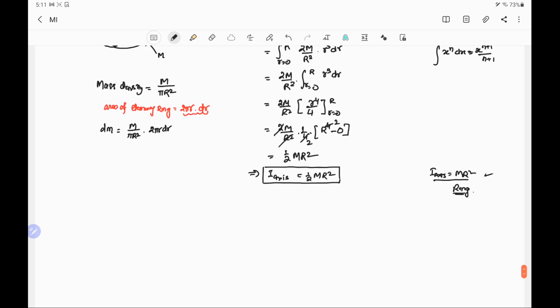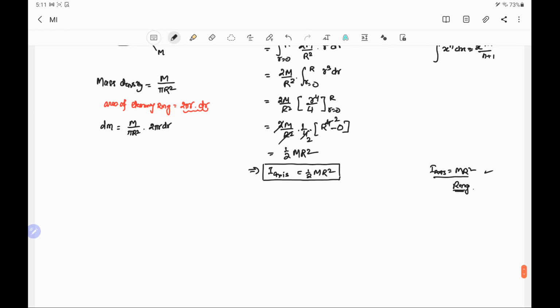As we found the moment of inertia about the diameter in the case of the circular ring, we can also find the moment of inertia about the diameter of the circular disk using the perpendicular axis theorem. The perpendicular axis theorem says that Iz equals Ix plus Iy.